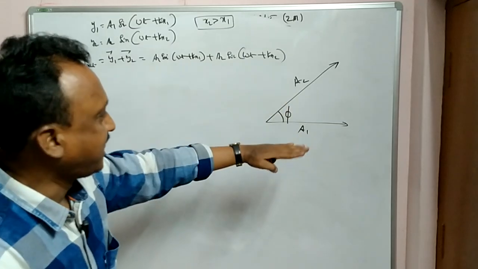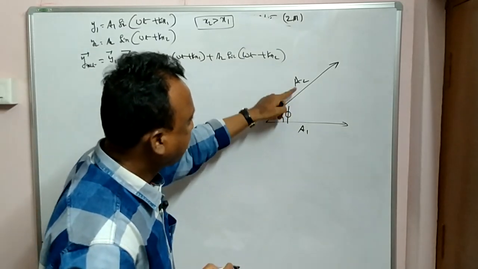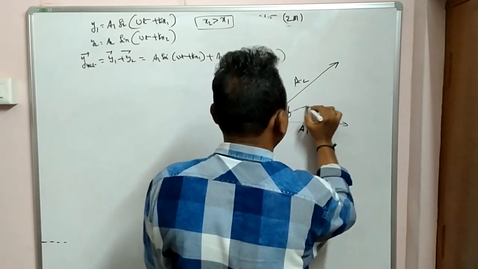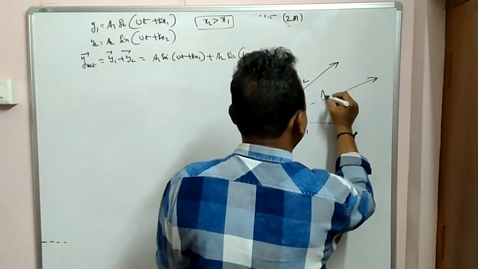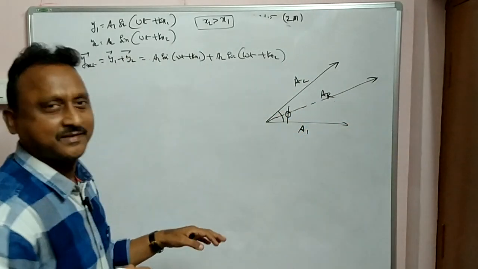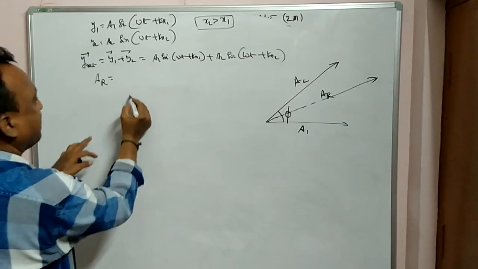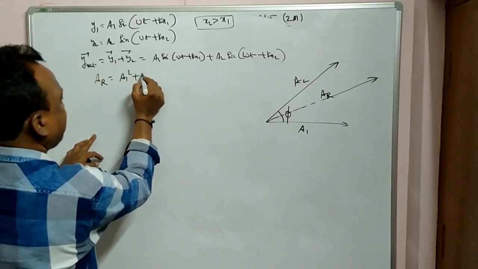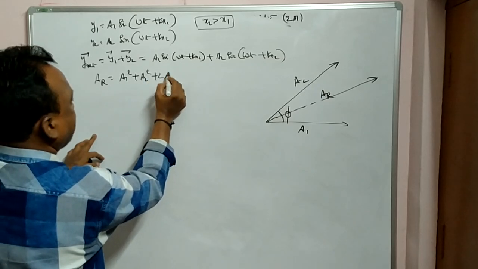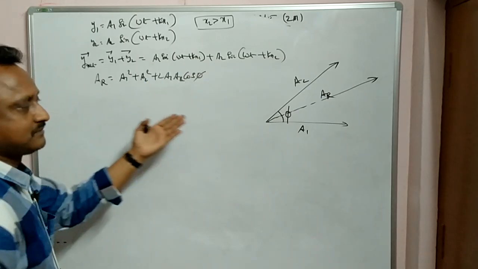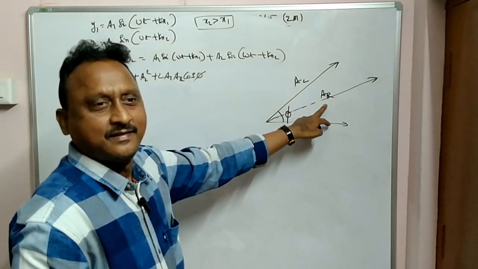So this is lagging, this is leading by phi. Now by using the parallelogram law, you can get the resultant. A resultant squared is equal to a1 square plus a2 square plus 2a1 a2 cos phi. Okay, resultant amplitude.